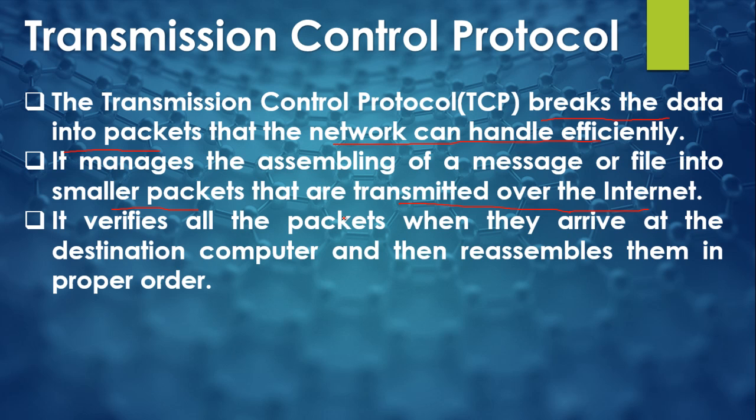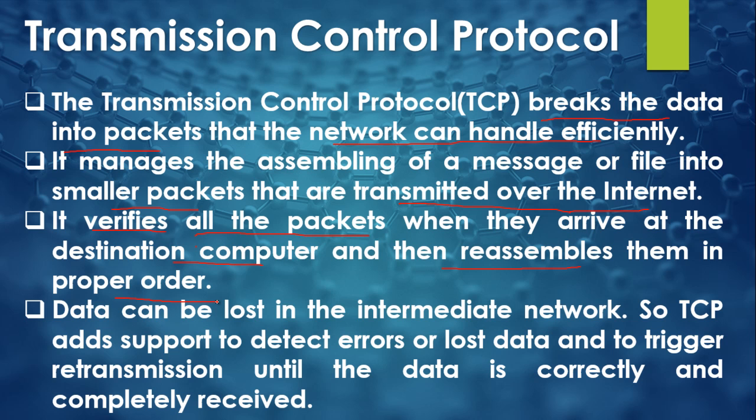Now at the destination point, this TCP protocol verifies that all the packets arrive at the destination computer, and once all the packets have arrived, then it reassembles them in proper order to obtain the message. So at the destination end there is a TCP, and the purpose of that TCP is to verify whether all packets have arrived at the destination or not. And when it confirms that all the packets have arrived, then it will reassemble those packets to obtain the original message, right?